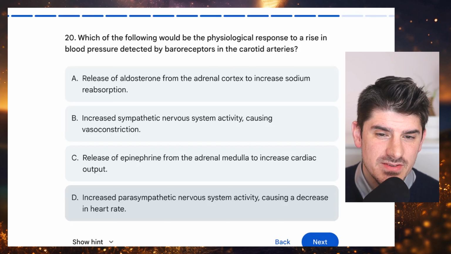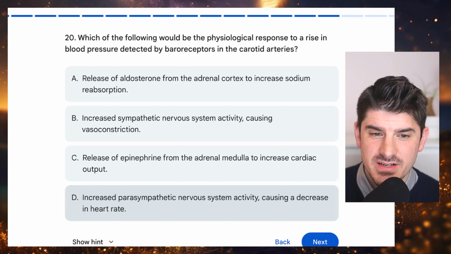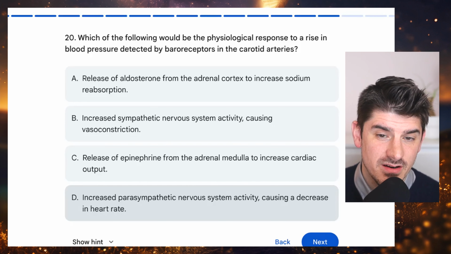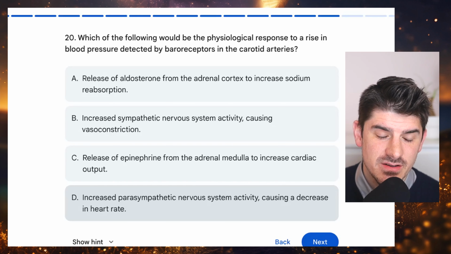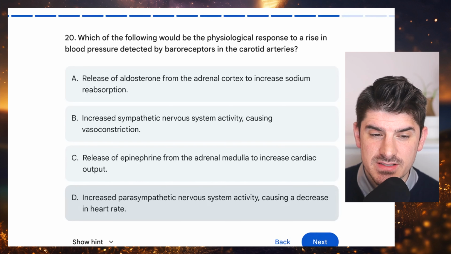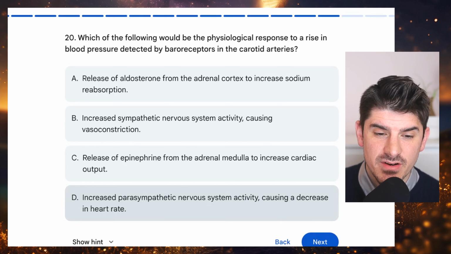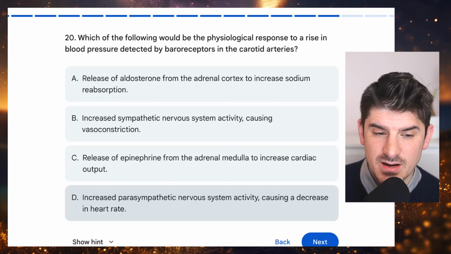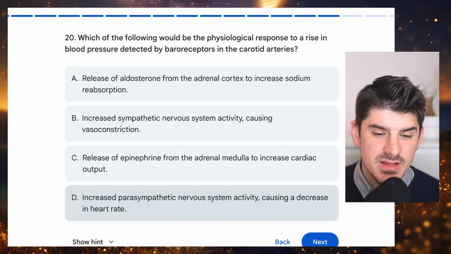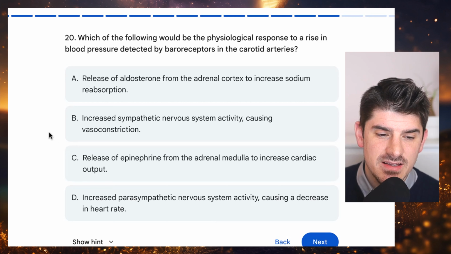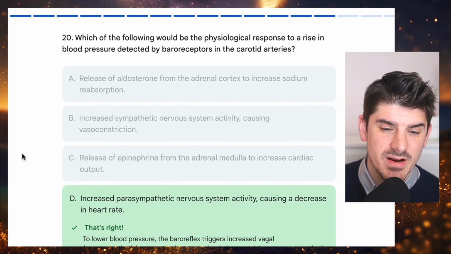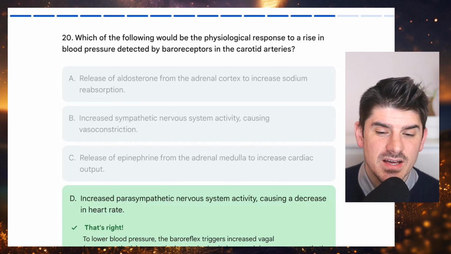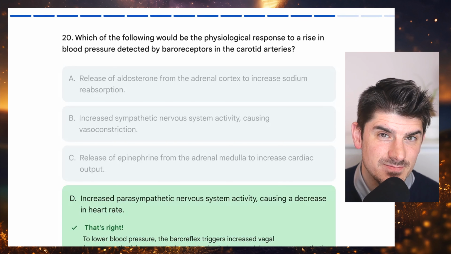Number 20. Which of the following would be the physiological response to a rise in blood pressure detected by baroreceptors in the carotid arteries? A, release of aldosterone from the adrenal cortex to increase sodium resorption. B, increased sympathetic nervous system activity causing vasoconstriction. C, release of epinephrine from the adrenal medulla to increase cardiac output. Or D, increased parasympathetic nervous system activity causing a decrease in heart rate. And the answer choice here is D.